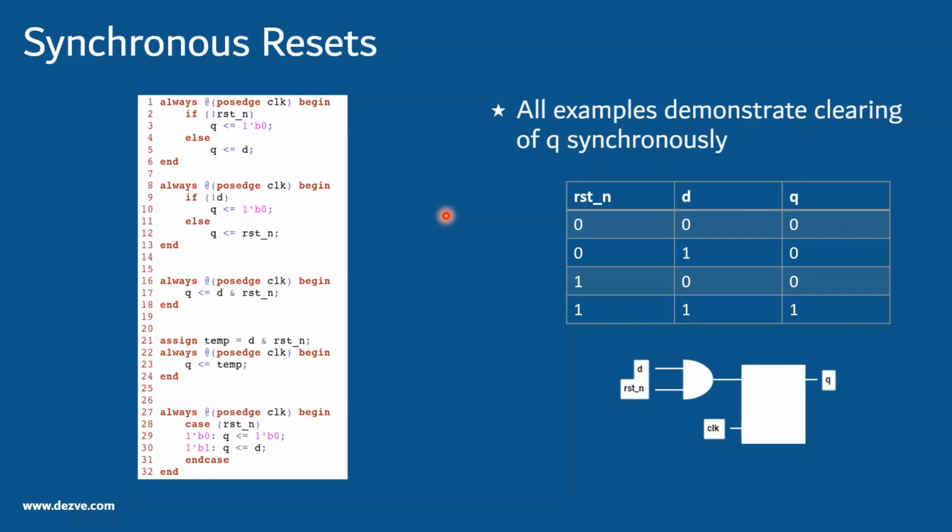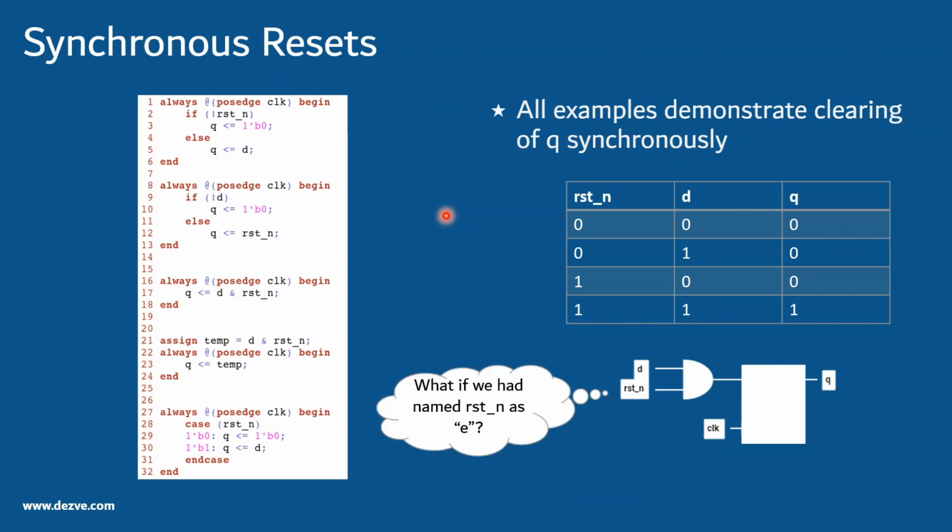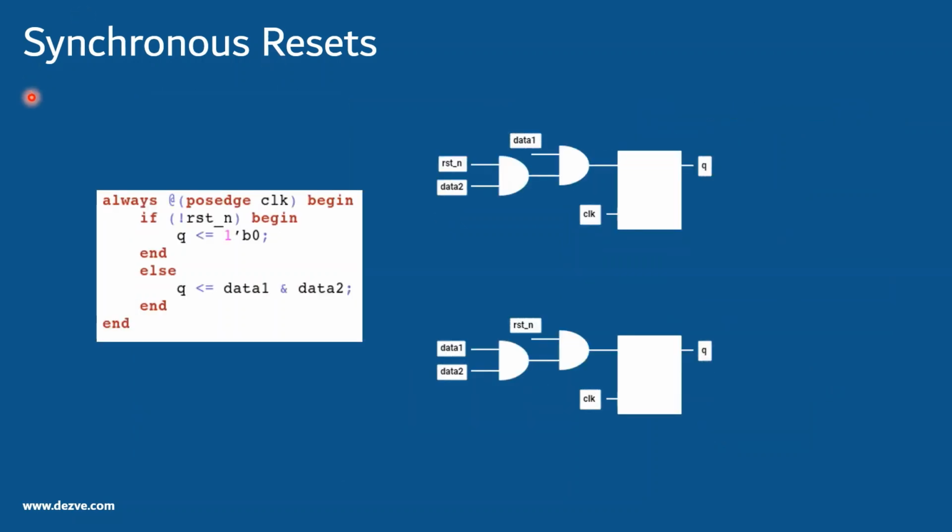Let's see the other example. In this case again it's clear that when reset is there we want to clear this queue, but if reset is not there we want to follow like this. So if reset is not there, and if d in data 1 and data 2 is driven.